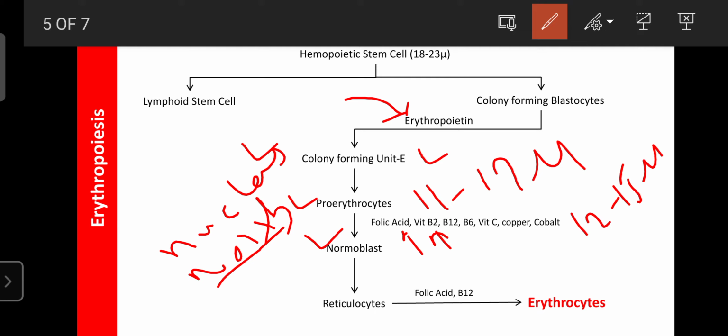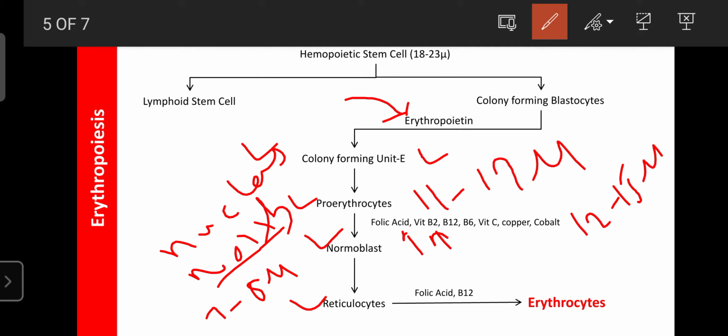Further, these normoblasts differentiate in the presence of certain enzymes, hormones or multivitamins, and they are converted into reticulocytes. The size of these reticulocytes is around 7 to 8 microns, similar in diameter to erythrocytes.